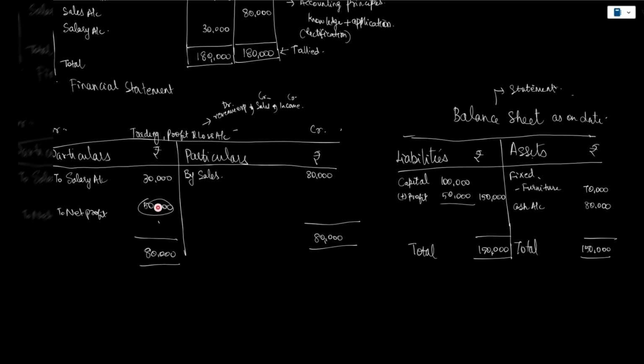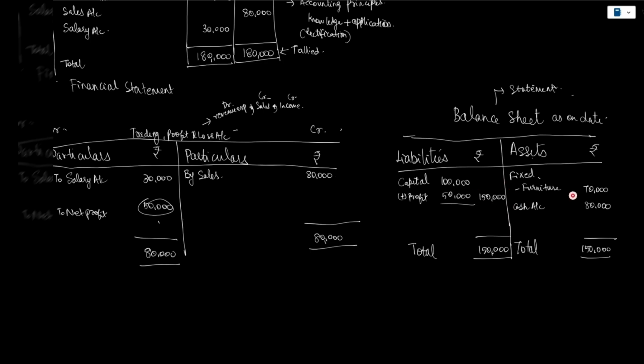The trading profit and loss account tells that we have generated a profit of rupees 50,000 for this period, which goes into your capital. Whatever the profit is gets added back to capital, because it is the capital invested in the business that has created this profit. We arrive at the closing balance of the capital.